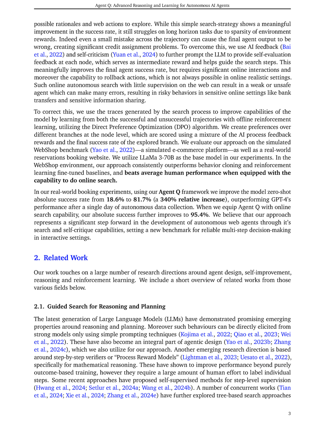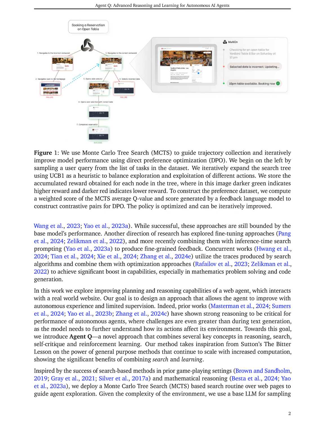The experiments included comparisons against various baselines, such as behavior cloning and reinforcement learning fine-tuned models, with Agent Q achieving a notable improvement to 55% success when equipped with Monte-Carlo Tree Search (MCTS) capabilities.